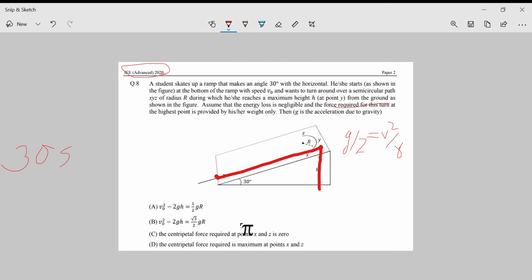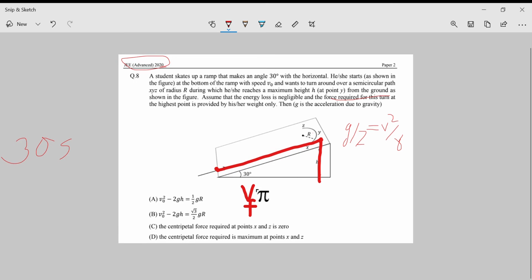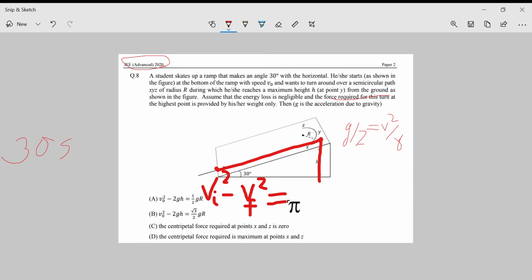So that means v initial square minus v final square is mgh, half mv square.